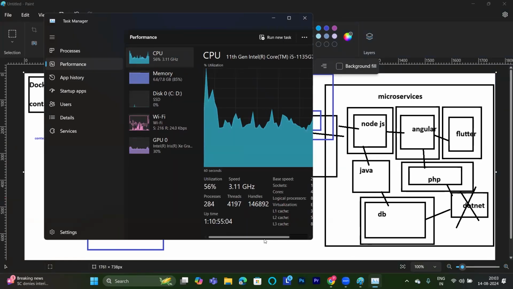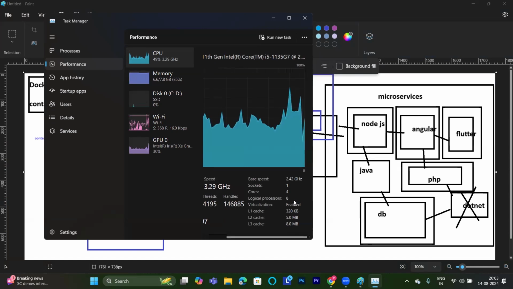Please understand. If this is not enabled in some of your cases, this will be disabled. If this is disabled, what you need to do? You need to go to the BIOS, the basic input and output system. How many of you are aware about BIOS? Anybody aware about the basic input and output system? According to your system, there will be a BIOS configuration here. You can search on the internet. I'm not going that deep. If you're facing difficulty, please call me directly. Don't worry.